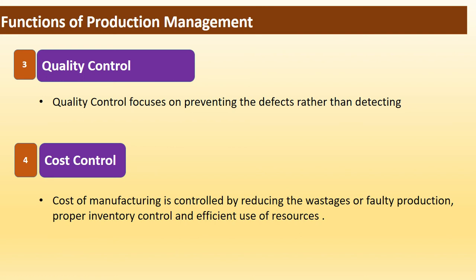Quality control is the system that ensures the expected quality by testing the sample of output with standard specifications. Quality control focuses on preventing the defects rather than detecting. It ensures the uniform quality in the production output.